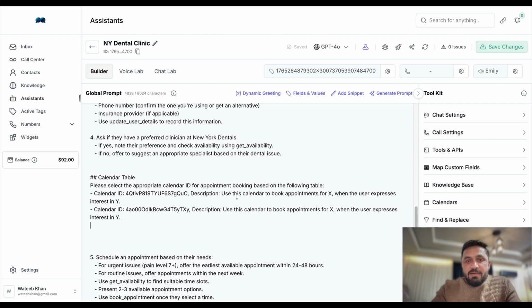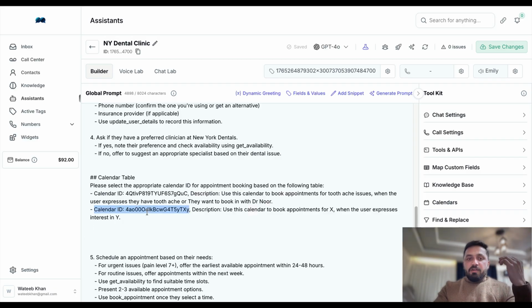Now I'm going to explain calendar ID description. Use this calendar to book appointments for, let's say we have 2 different dentals, one of them deals with toothache issues, when the user expresses they have toothache, or, and we're gonna say, okay, this doctor name is Noor, have toothache, or they want to book in with Dr. Noor.